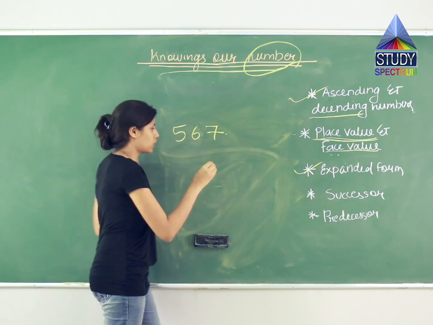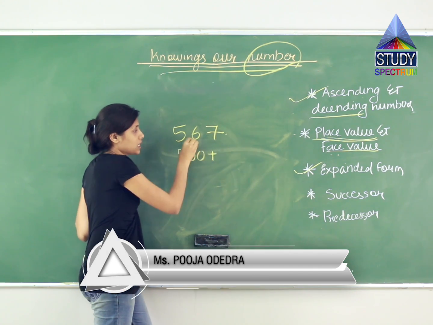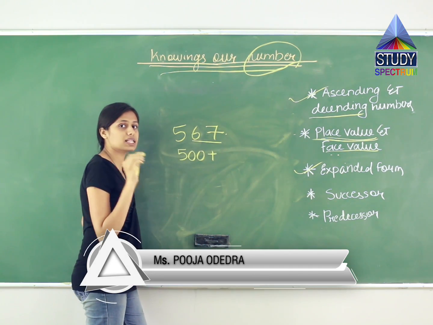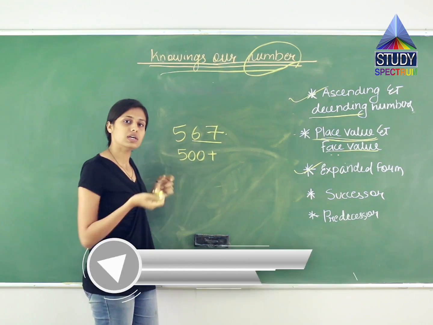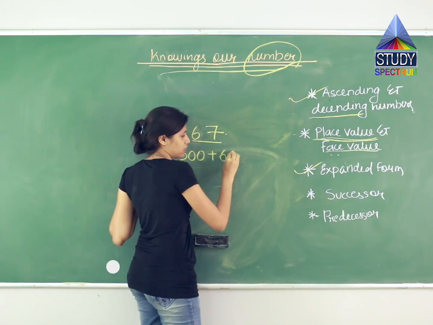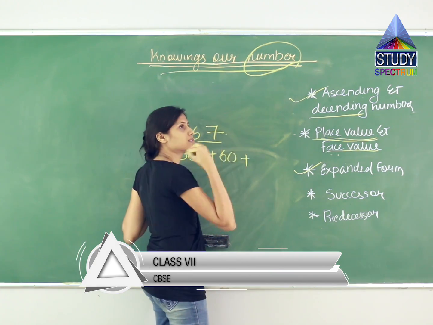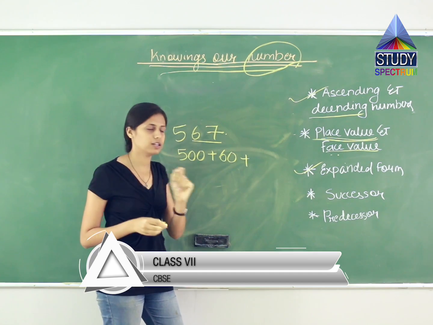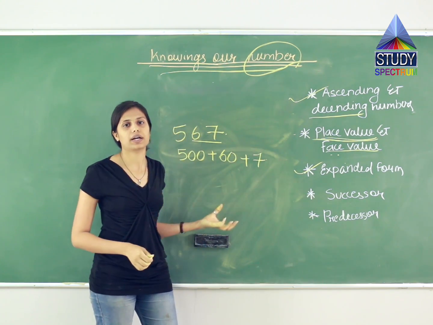567 rupees. So how will I write it as 500 plus 67? पहला मैंने क्या बोला? 60. So what will I add to this 60? I'll write 60 and 7. 67 means what? 7 is single, so I'll write a single 7 over here. So that is what the expanded form is.